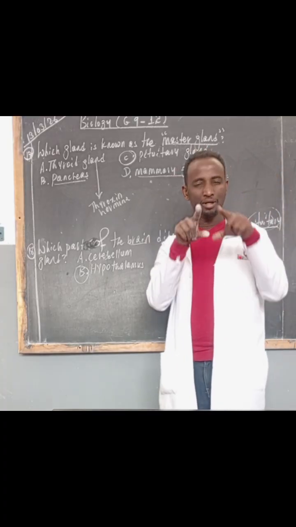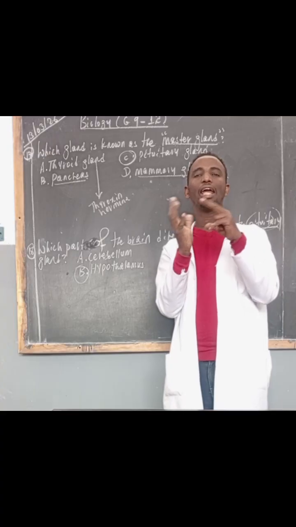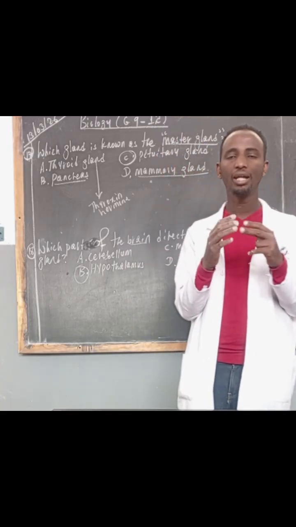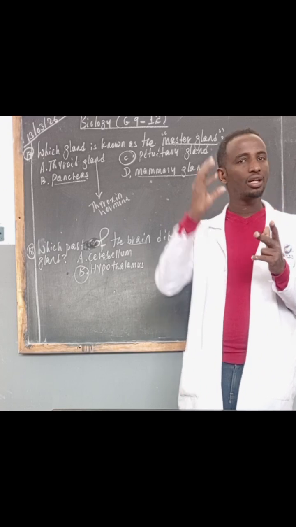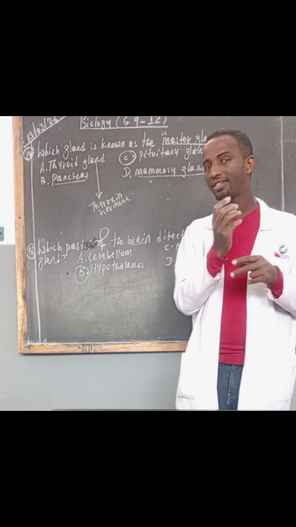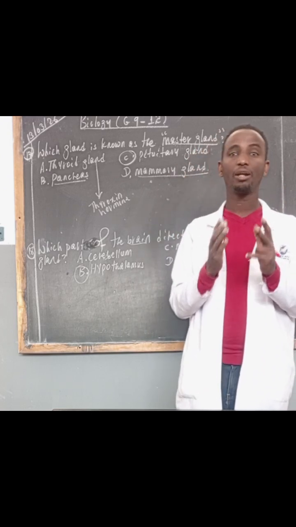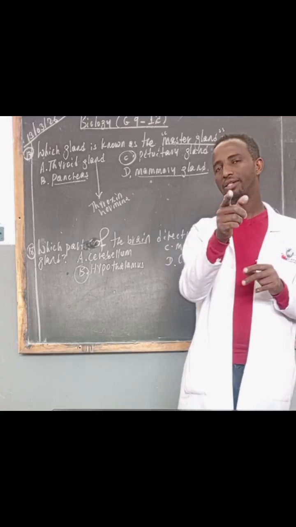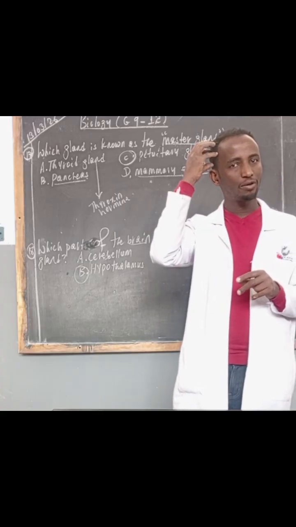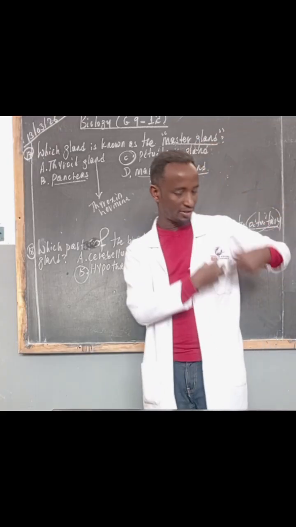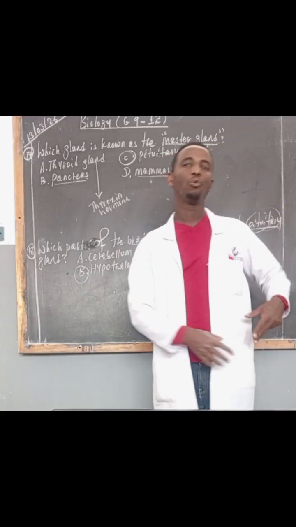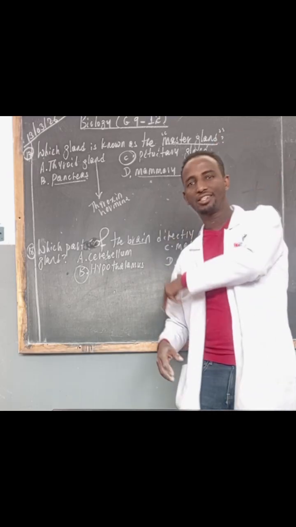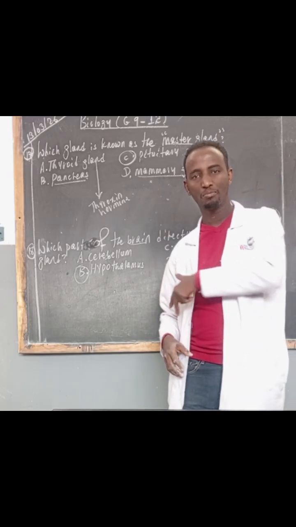By the way, we can divide the cerebrum into two cerebral hemispheres, the right cerebral hemisphere and the left cerebral hemisphere. Don't forget that the right side of your brain controls the left side of your body, whereas the left side of your brain controls the right side of your body.